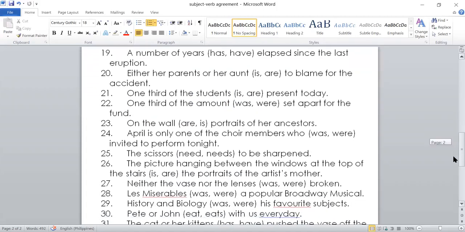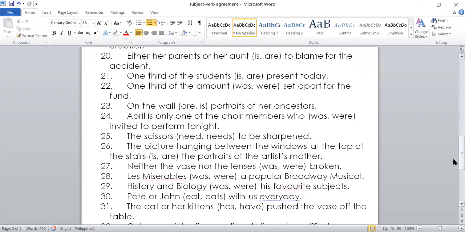On the wall, blank portraits of her ancestors. This is an example of an inverted sentence because a prepositional phrase is not used as a subject. So the subject here is portraits. The normal sentence would be portraits of her ancestors are on the wall. Again, a prepositional phrase is not used as a subject.